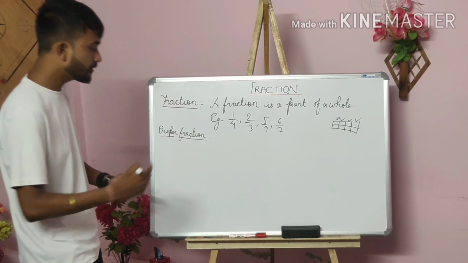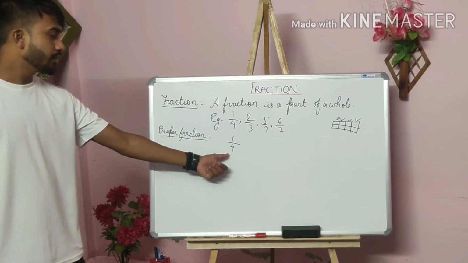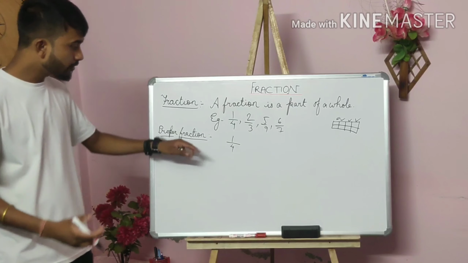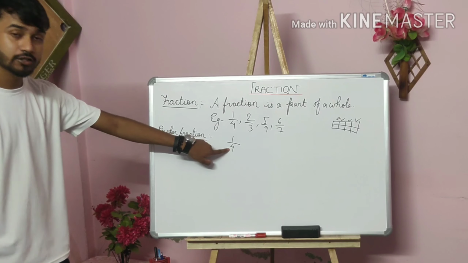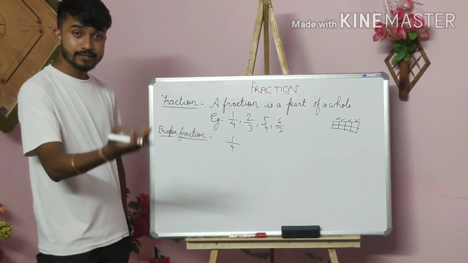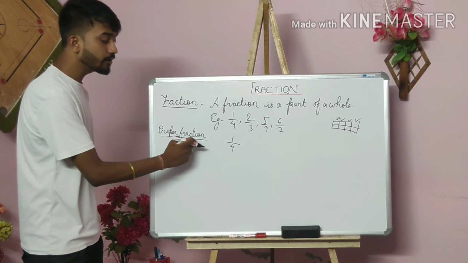I am writing my example here. Suppose 1 by 4. 1 by 4 is a proper fraction. Why is it a proper fraction? Because you see the numerator is 1 and the denominator is 4. Whenever a numerator is lesser than the denominator, it will be known as a proper fraction.